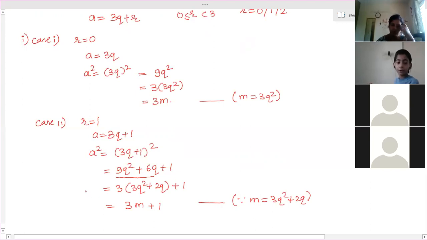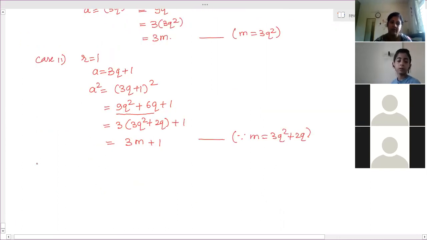Are we taking common that only as m? Yes, ma'am. Here 3 is common, taken common from 9q square plus 6q. That we should consider as m. Whatever remains in the bracket after taking 3 common, that is a new quotient when divided by 3.